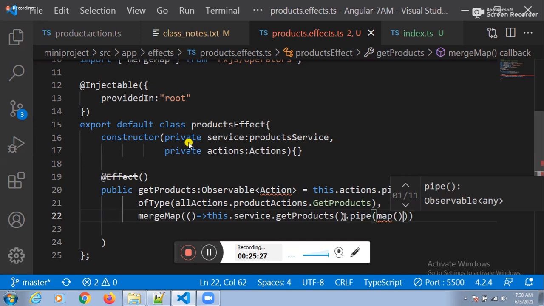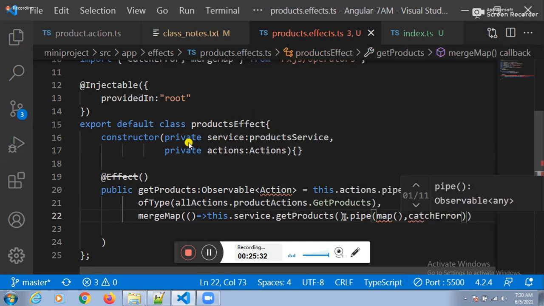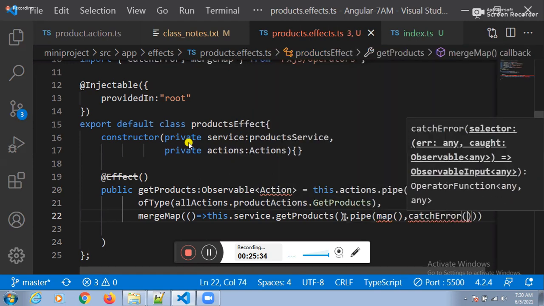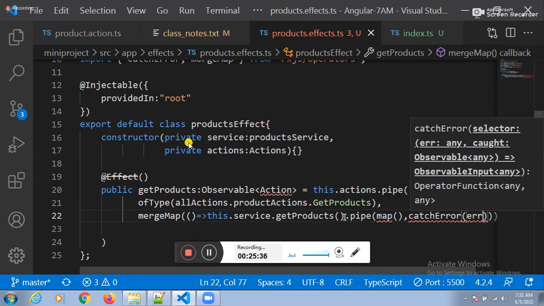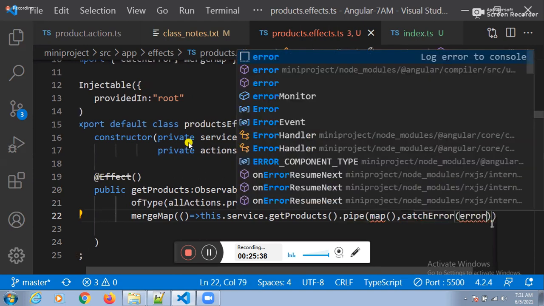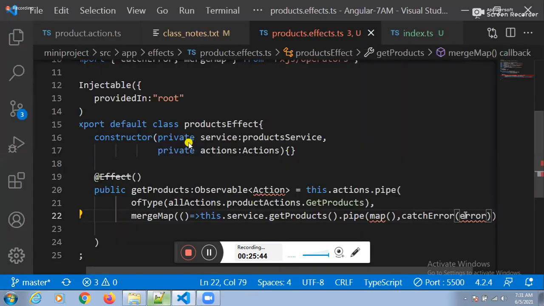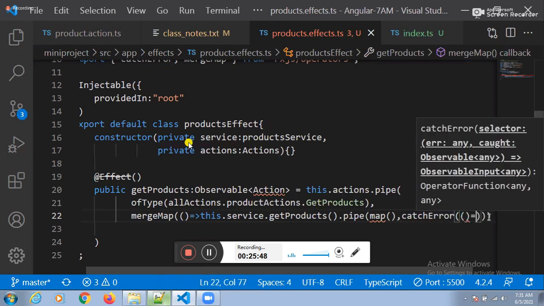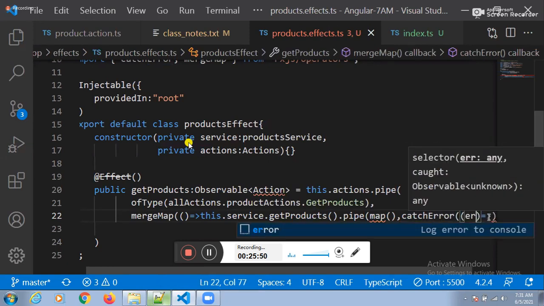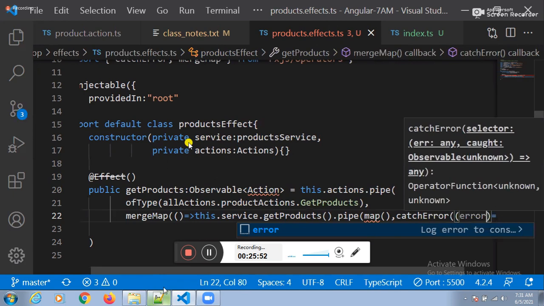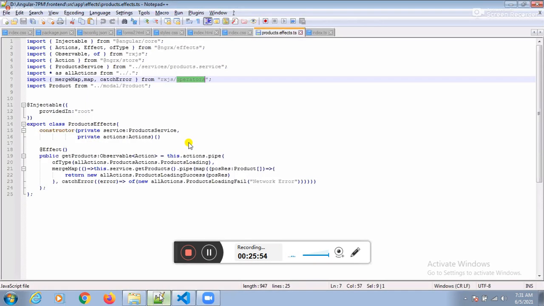Not only that, we need to catch the error also. So to catch the error, we have one more function. Which function is there? The catchError function. For the catchError function also, we need to pass the callback function. Whatever the error is there, that error we need to pass here.